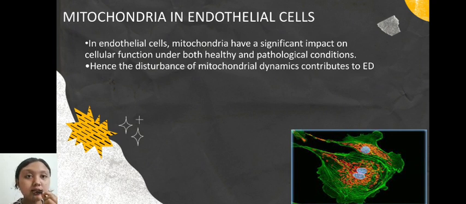Mitochondria in endothelial cells. In endothelial cells, mitochondria have a significant impact on cellular function under both healthy and pathological conditions. Hence, the disturbance of mitochondrial dynamics contributes to endothelial dysfunction. Even mitochondrial dysfunction in endothelial cells can cause oxidative stress, but it doesn't happen right away.